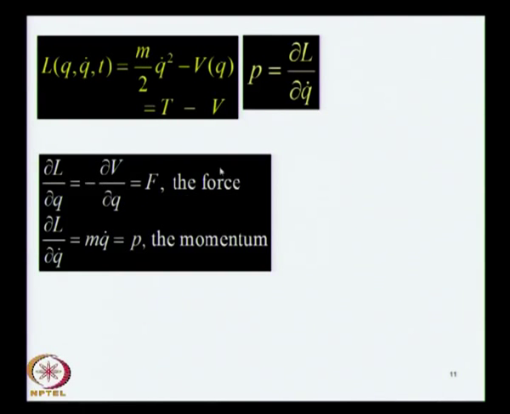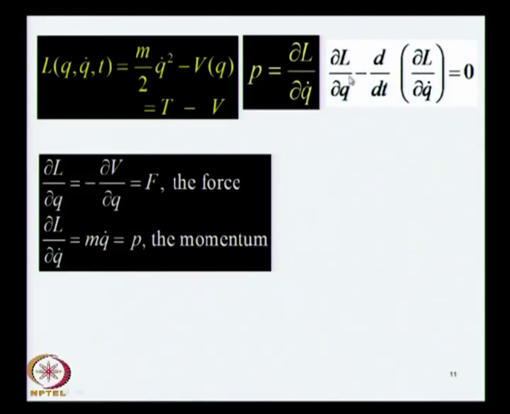This is the Newtonian idea of the force, and del L by del q dot is the momentum itself, which is mass times velocity, and its time derivative dp by dt will be equal to the force. So, this comes from Lagrange's equation, because del L by del q is minus del V by del q. So, this is the force, and this becomes mass times acceleration, right, because this is the momentum and the rate of change of momentum gives you the force.